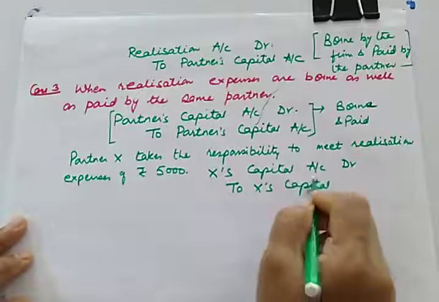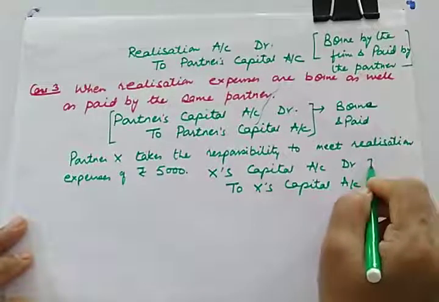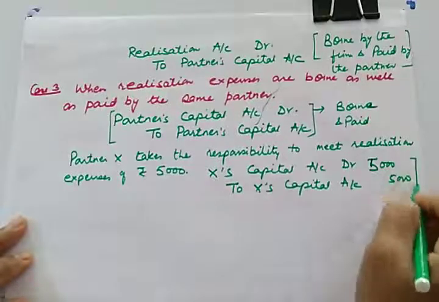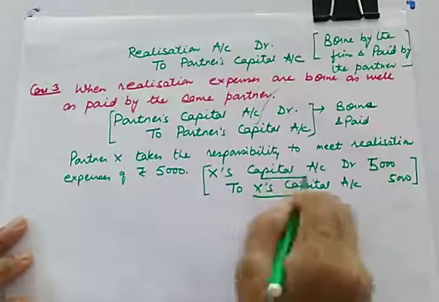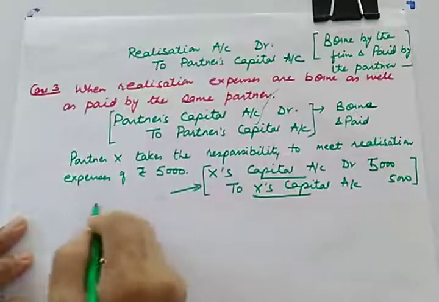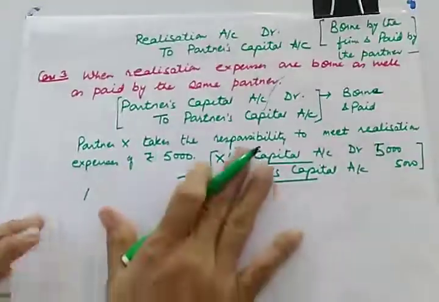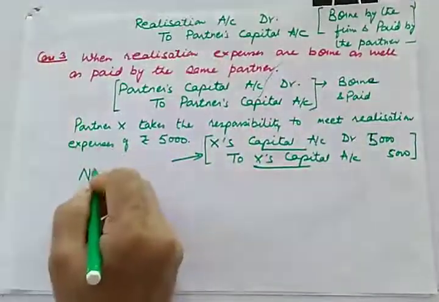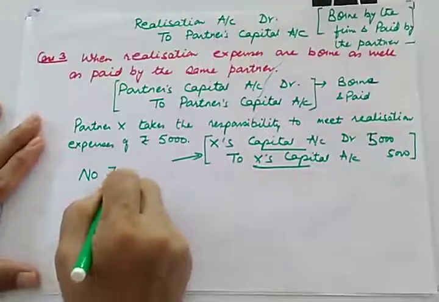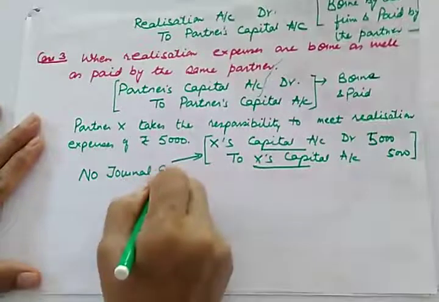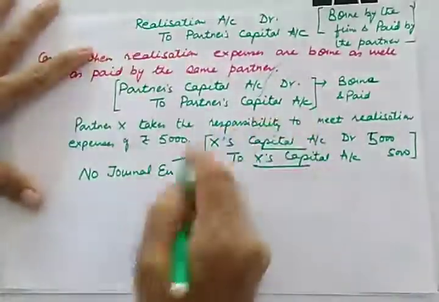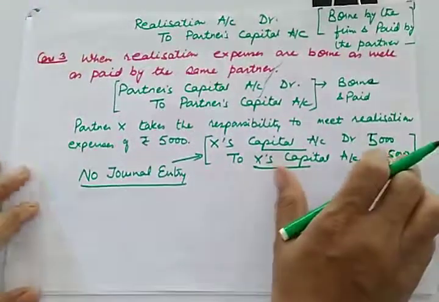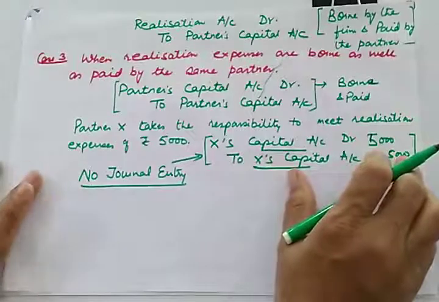So do you think there will be any journal entry for 5,000? We are giving debit to the same partner as well as credit to the same partner. So finally there will be no journal entry for this part.